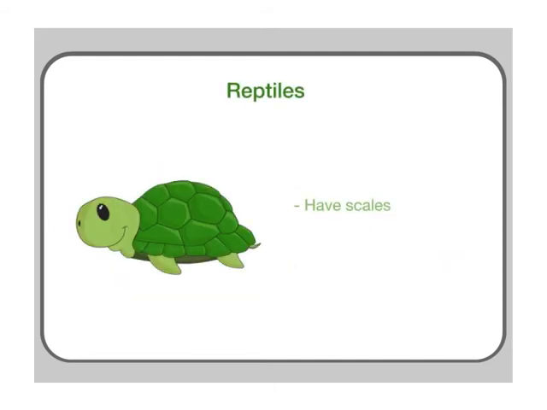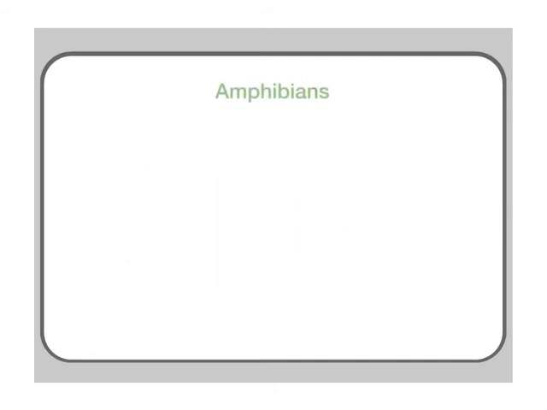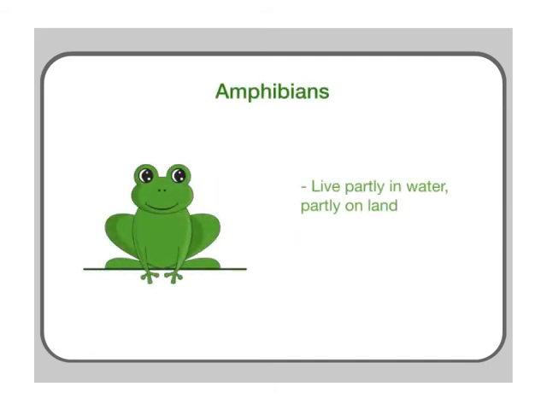Reptiles are animals that have scales and breathe air by using lungs. Some common reptiles are crocodiles and turtles. Amphibians are animals that live part of their life underwater and part of their life out of water. They have both gills and lungs during different parts of their lives.